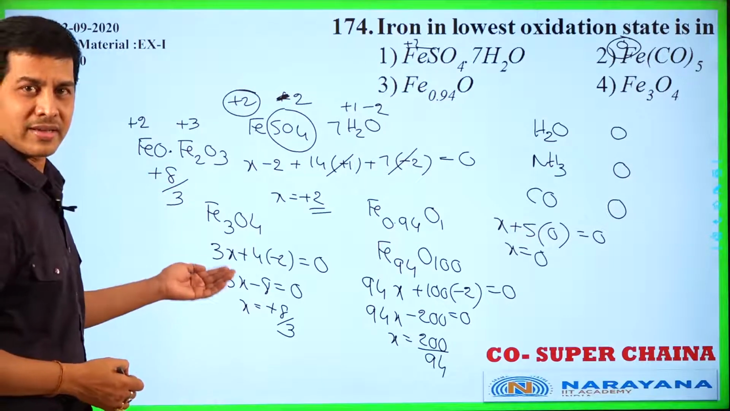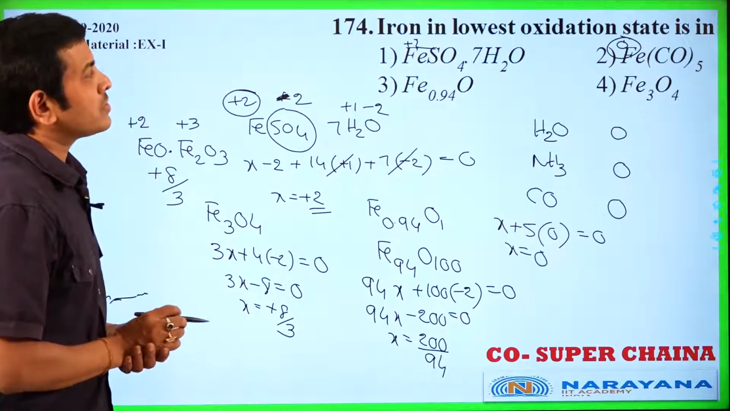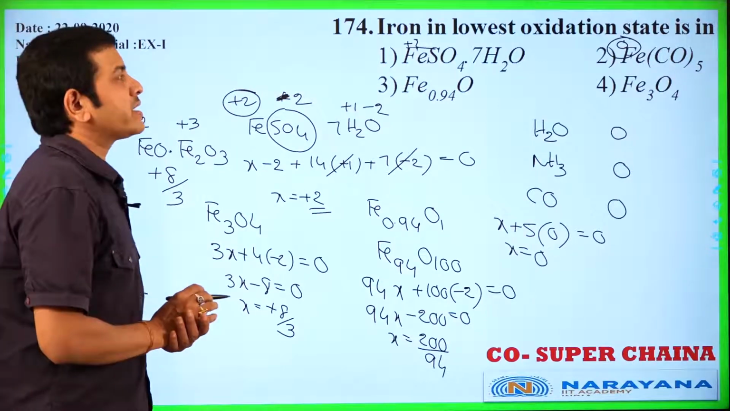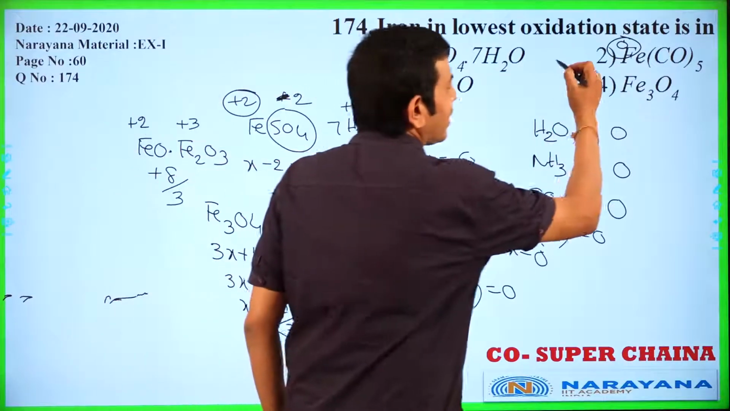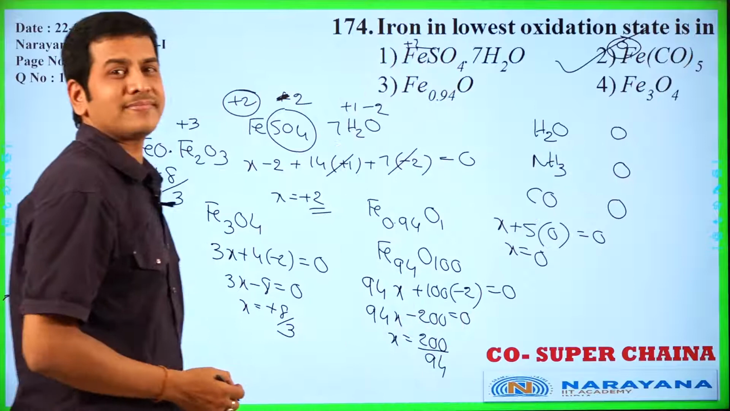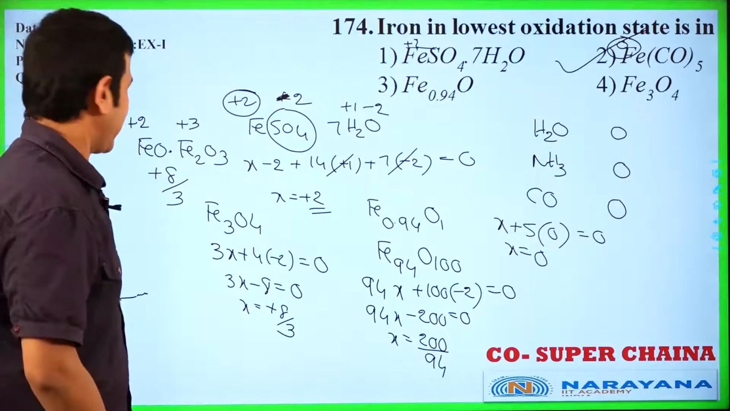Okay, anyway, he is asking about the lowest oxidation state, 0. In iron carbonyl, 0. Okay, next question.